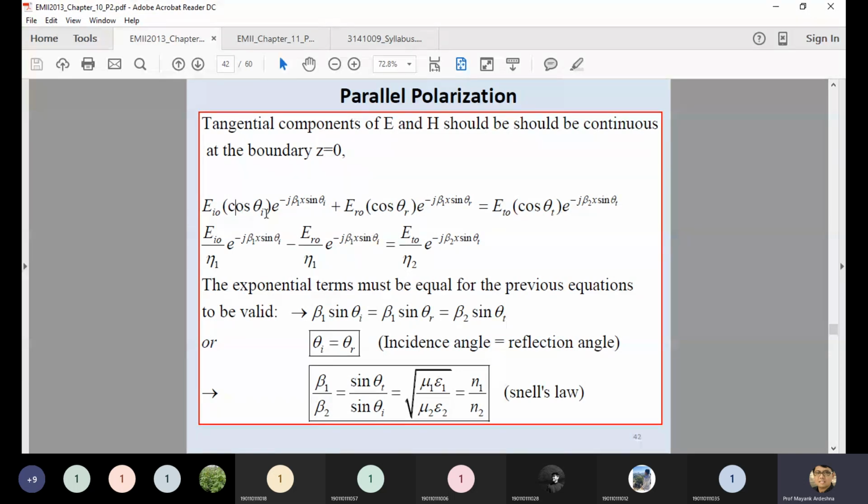Now, from this equation, you can write down beta 1 sine theta I, because this equation is already similar to the equations we derived. So beta 1 sine theta I is equal to beta 1 sine theta R, equal to beta 2 sine theta T.